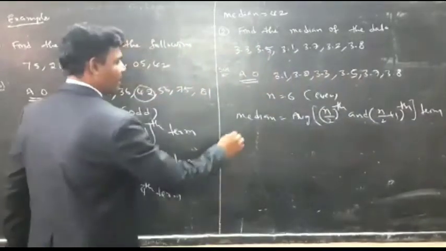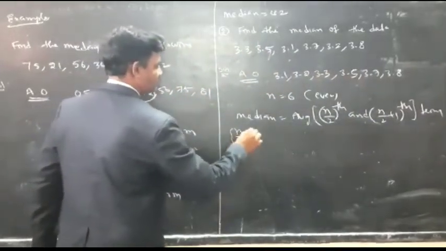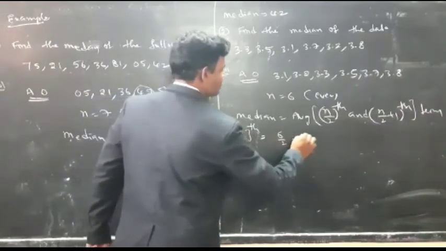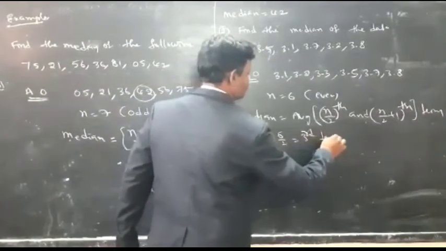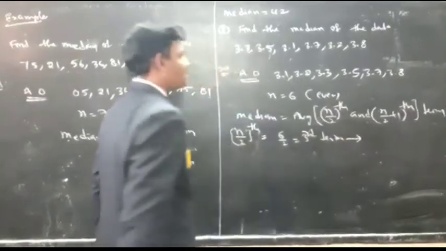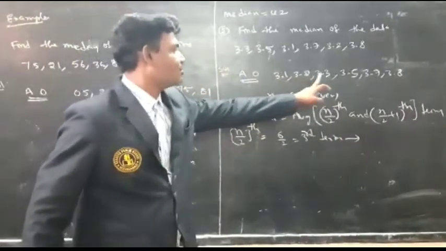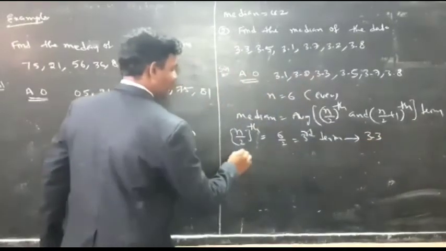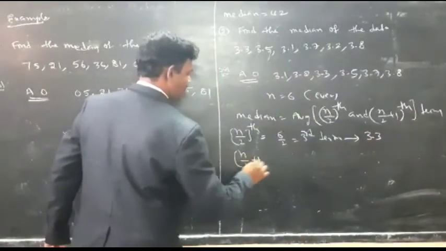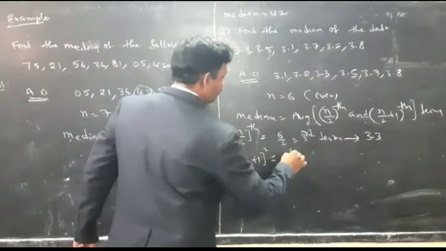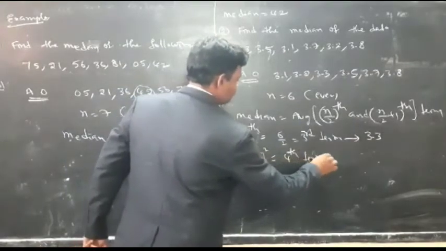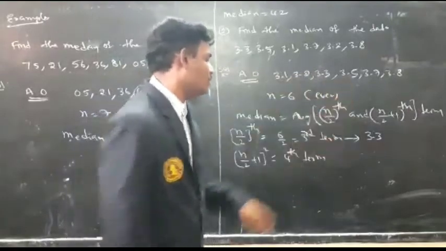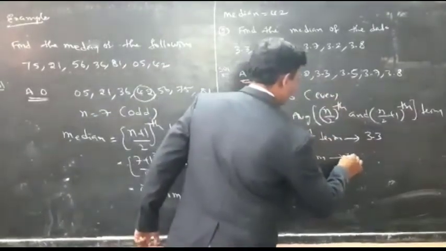First you have to find the n by 2 term. Here n is 6, so 6 by 2 is the third term. What is the third term here? 1, 2, 3. The third term is 3.3. Then after n by 2 plus 1, it is nothing but the fourth term. What is the fourth term here? 1, 2, 3, 4. That is 3.5.